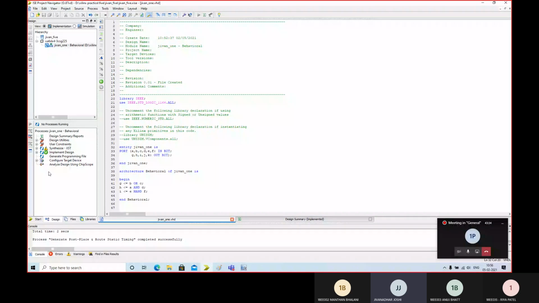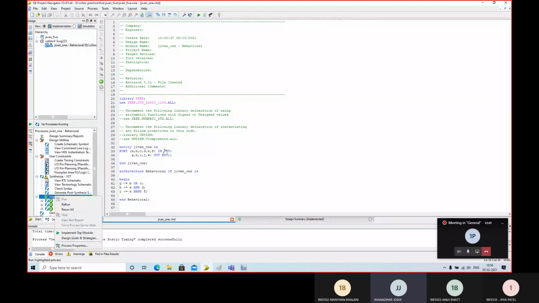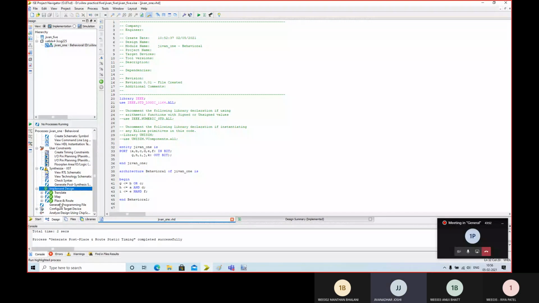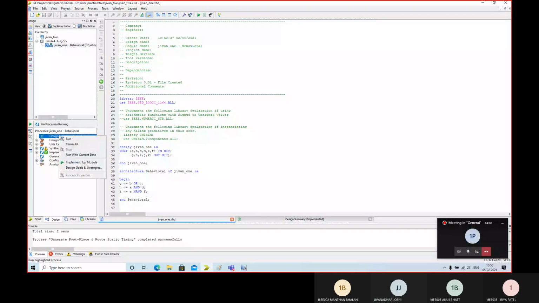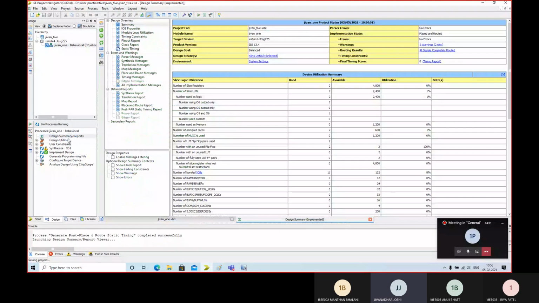So now, this is what the design summary is.